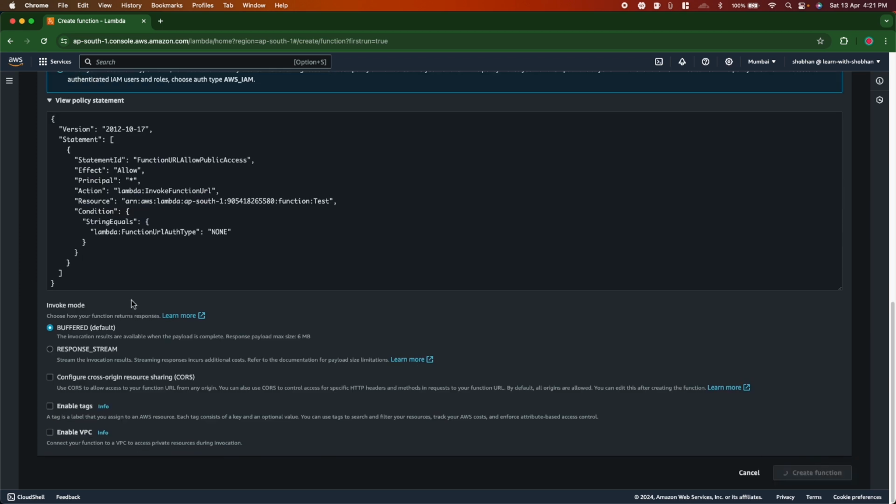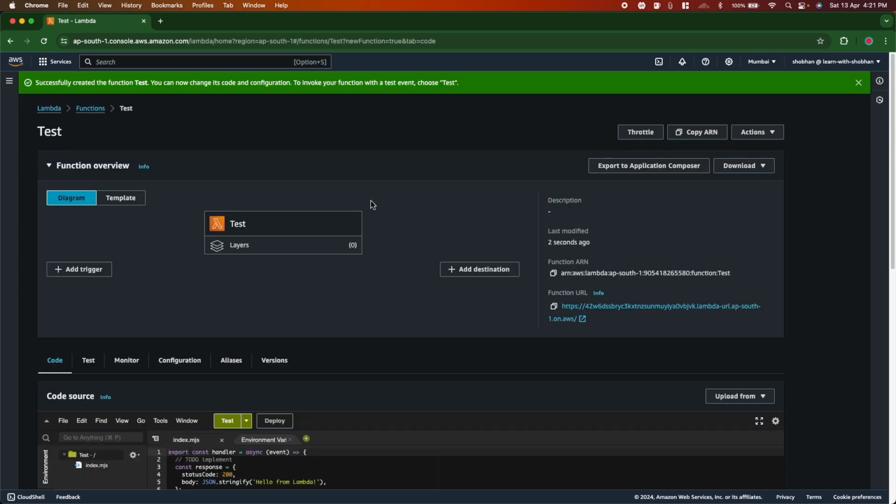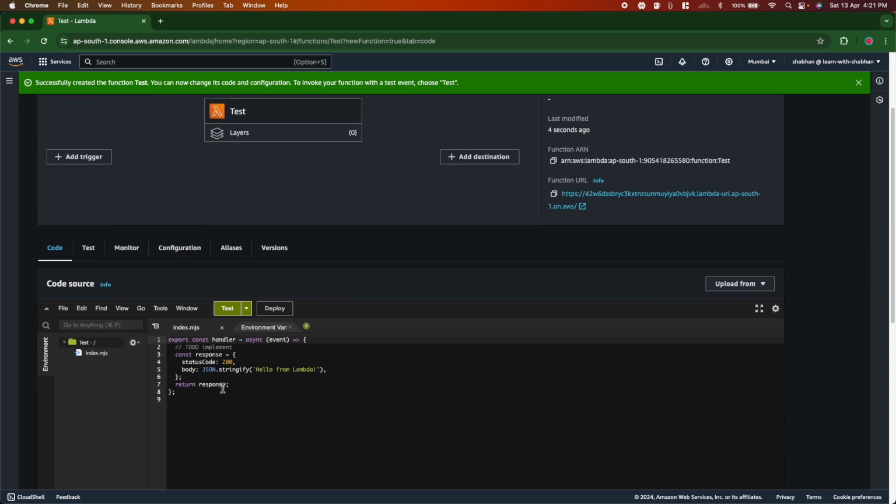This might take a couple of seconds. So yeah, the function has been created. Now in the console editor, you can see the code of this function. We are just returning a response, and in the response, we have a body, and in the body, we are just saying hello from Lambda. So let's change it to hello from my first Lambda. Hit deploy.